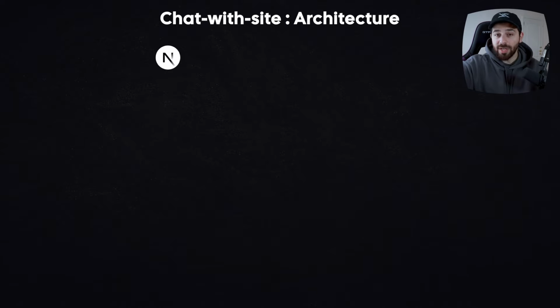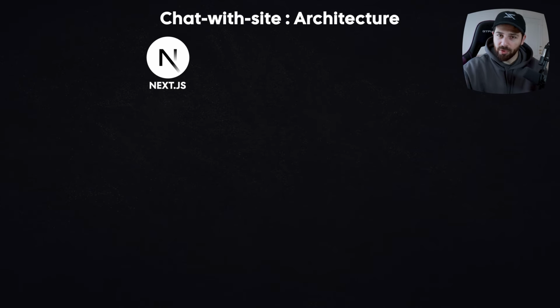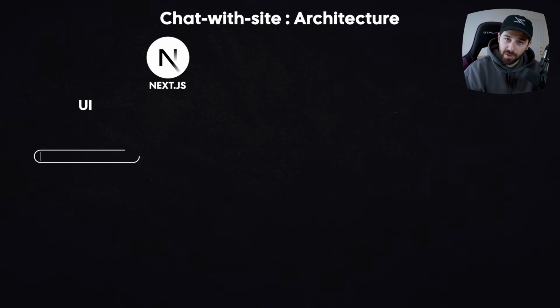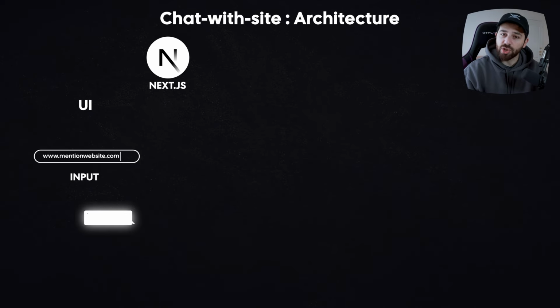To build the first app, an AI that allows you to chat with any website, we need to set up the right architecture. First of all, I use Next.js for all my projects. It's my weapon of choice. It's a React framework that comes with a bunch of nice functionalities. The UI will have two things: one input field where the user can write the URL of the website, and then a chat area where they can chat with the website.